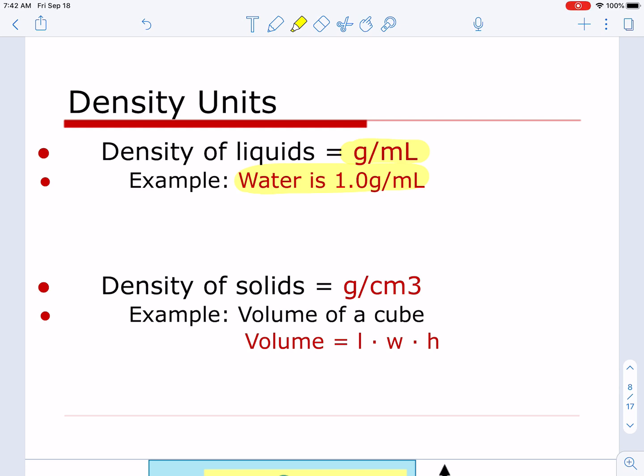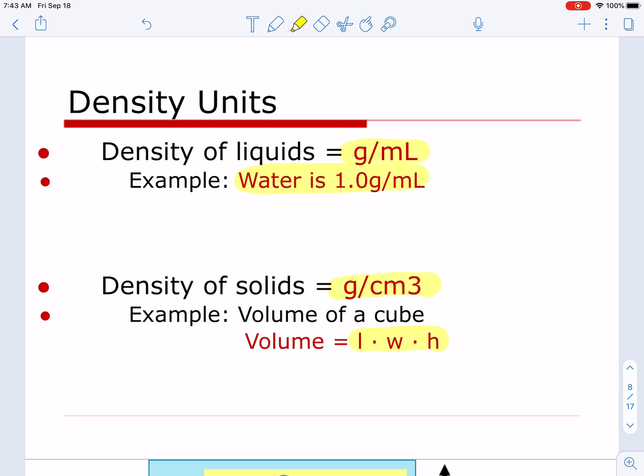When you measure the density of solids, most of the time we measure it in grams per centimeter cubed, and the reason is grams is what we measure on the electronic balance, as I mentioned, and centimeters cubed would be if we're doing length times width times height, for example, for the volume of a cube. So grams per centimeter cubed.